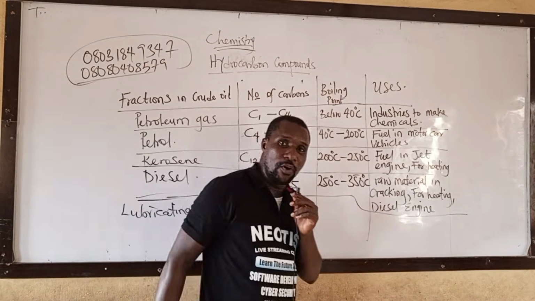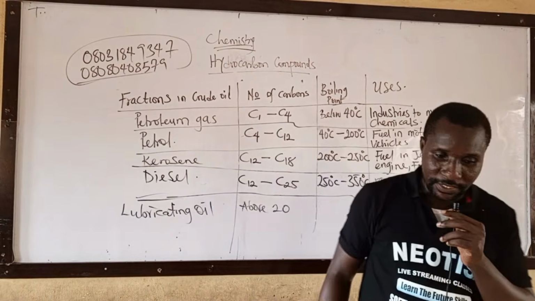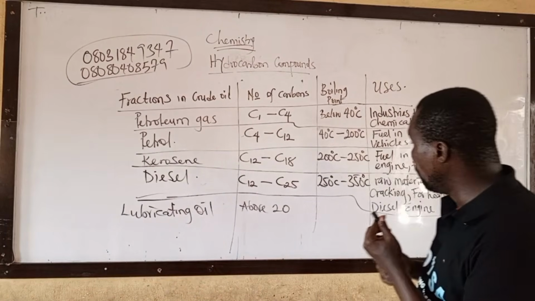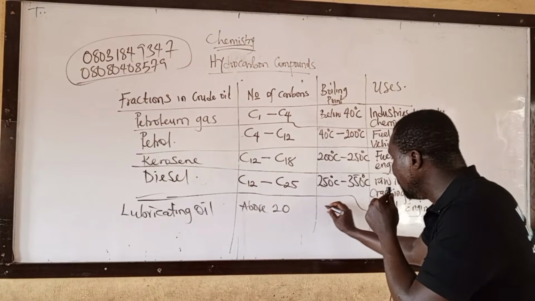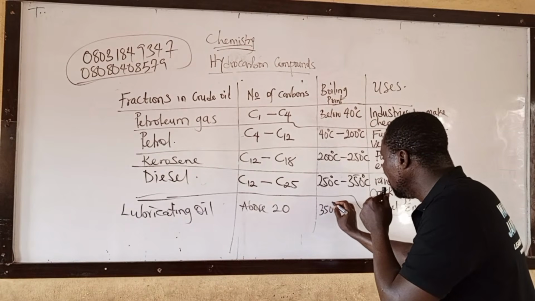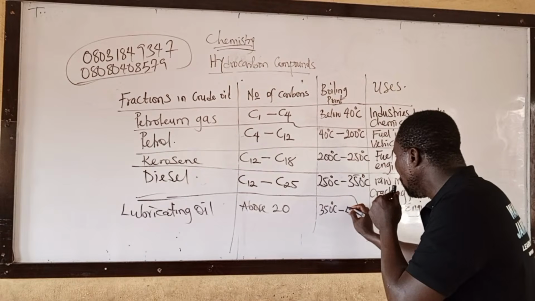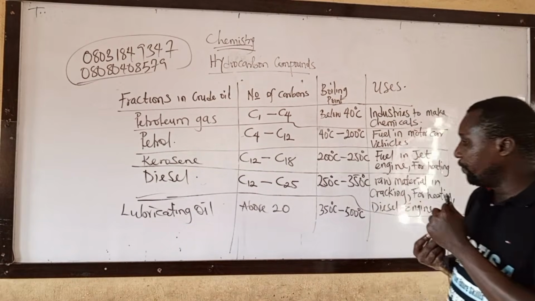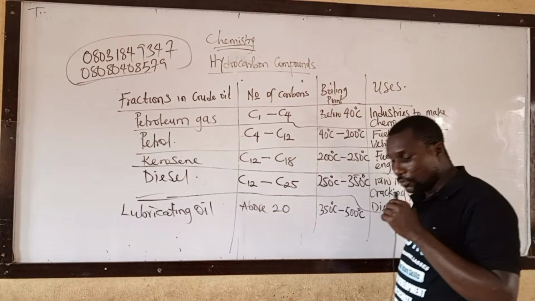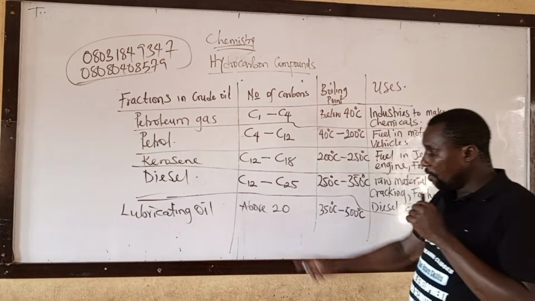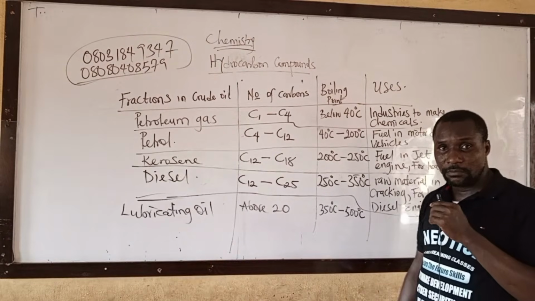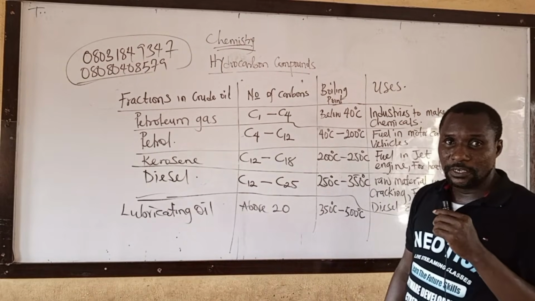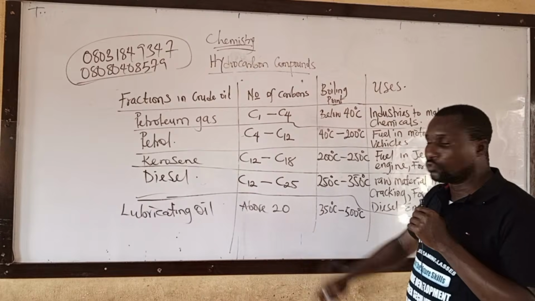Their number of carbon is above what? 20. And the boiling point is between 350 degrees C and 500 degrees C.